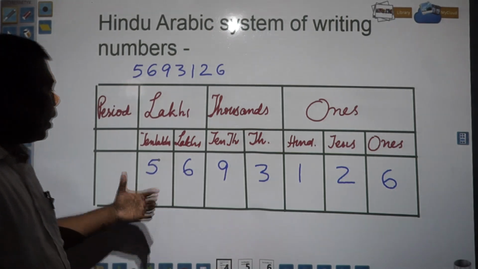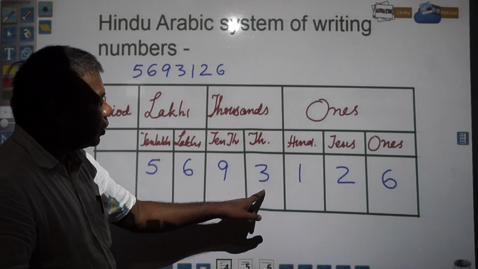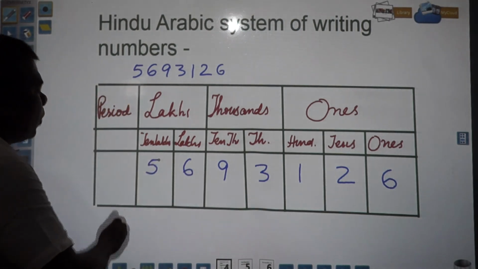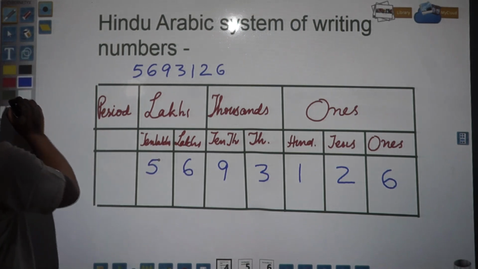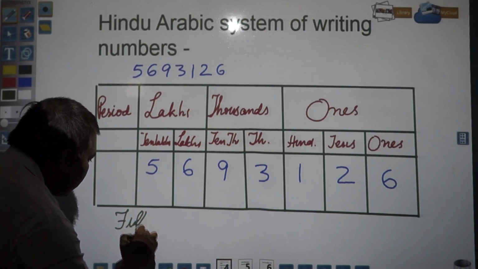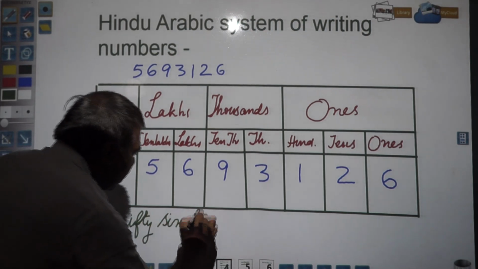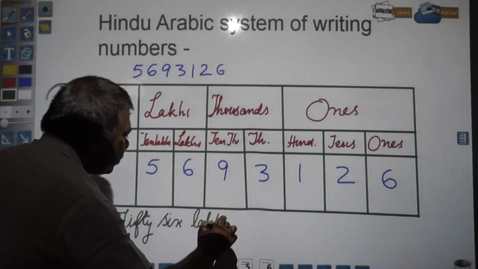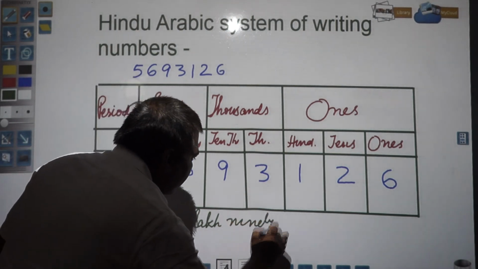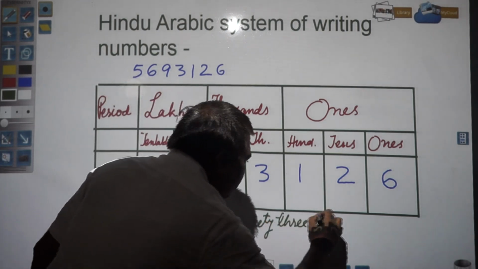So finally, how will we write this number? 56 lakhs 93,126. So in words, if you want to write this, how will it be written? 56 lakh 93,126.